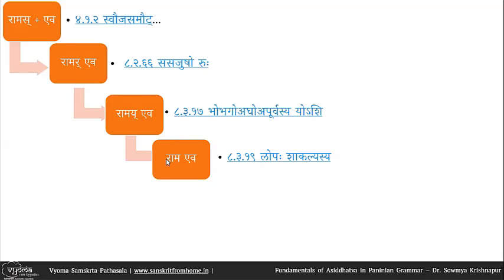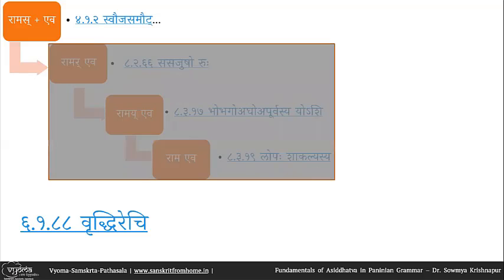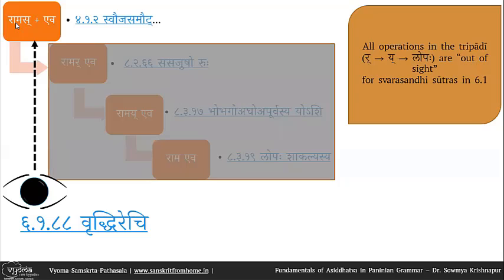Now the same question, can I do Vriddhirechi here? Now if you see all these operations, sasajusho ruh, bho bhago agho apurvasya yoshi, Lopah shakalyasya, the whole section is in the Tripadi and is therefore asiddha. So Vriddhirechi actually sees only the direct Ramas eva. It does not recognize any of the operations which are happening in the Tripadi. So they are like out of sight, masked, and therefore Vriddhirechi will not apply here.